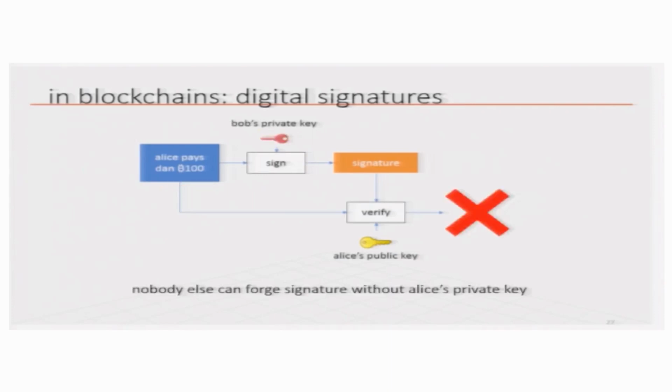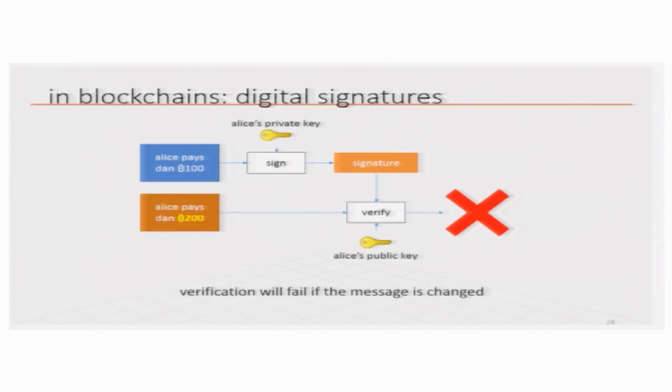Now, if the signature does not check out, so they know Alice's public key and they check, and the transaction is saying that Alice is paying Bob, but it is signed by somebody else, then we do not have any reason to validate that transaction. So, nobody should be able to forge a signature without Alice's private key, that is the assumption. Now, if Alice's private key gets stolen, then that is a different story, but we assume that Alice's private key is Alice's responsibility.